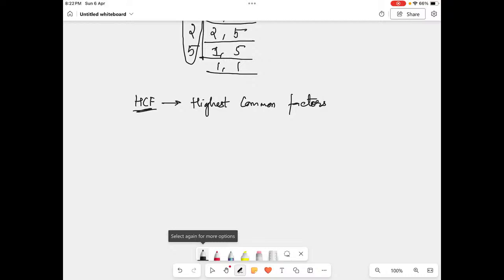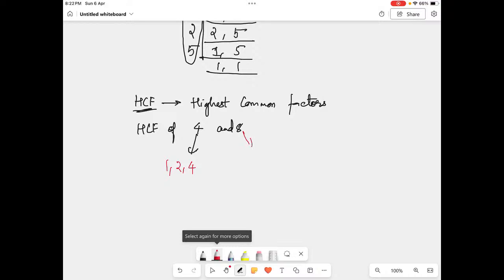Okay, now how is it? HCF means highest common factor of 2 numbers, like 4 and 8. Now you have to just figure out the factors of 4 and 8. For 4, what is it? 1, 2, 4. That's all.